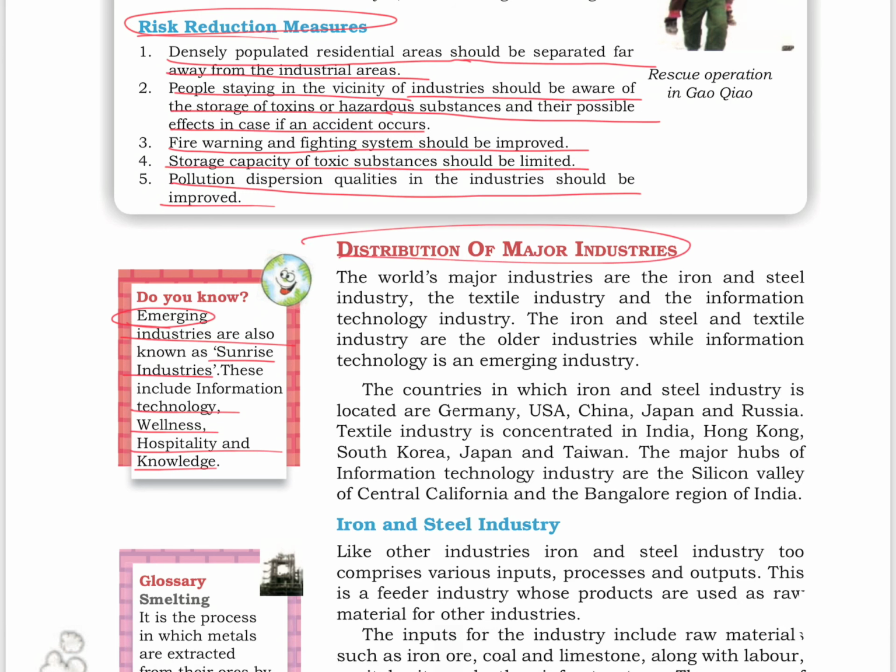Let's see the distribution of major industries. The world's major industries are iron and steel industries, textile industry and the information technology industry. The iron and steel and textile industries are the older industries while the information technology is an emerging industry. The countries in which iron and steel industries are located are Germany, USA, China, Japan and Russia. Textile industry is concentrated in India, Hong Kong, South Korea, Japan and Taiwan. The major hubs of information technology industry are Silicon Valley of Central California and Bangalore region of India.